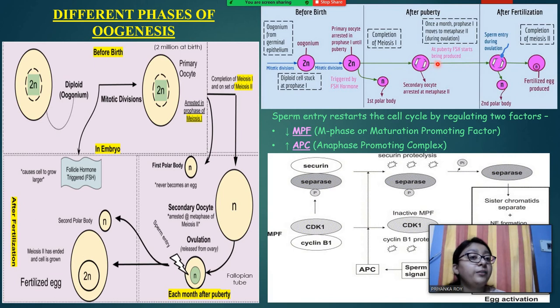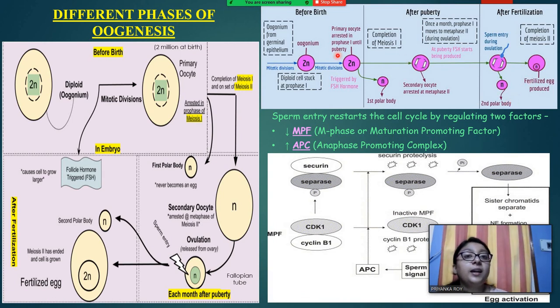After getting released from the ovary, when it reaches the uterus, if the sperm entry has occurred, then it will be fertilized by the sperm. This sperm entry will trigger the completion of meiosis 2, that is the fertilized egg or ovum production, and the second polar body will be released.